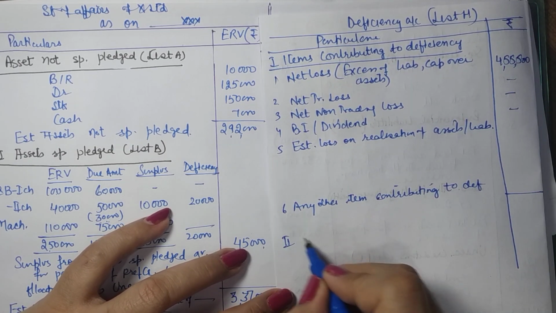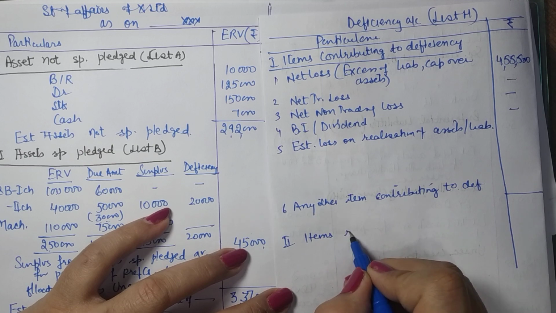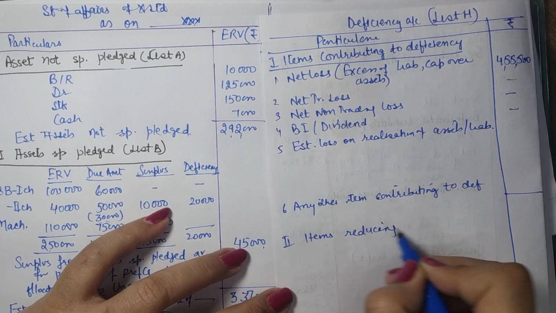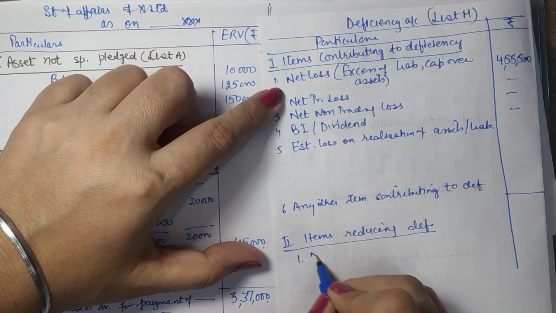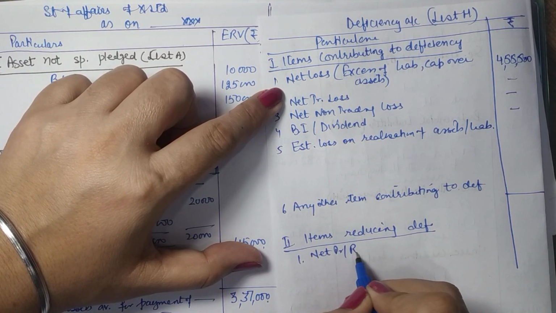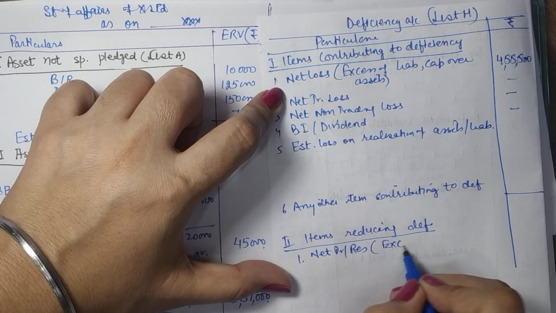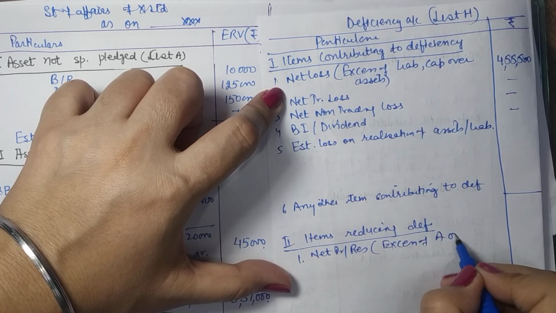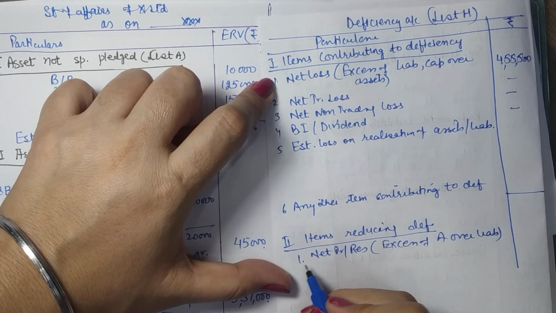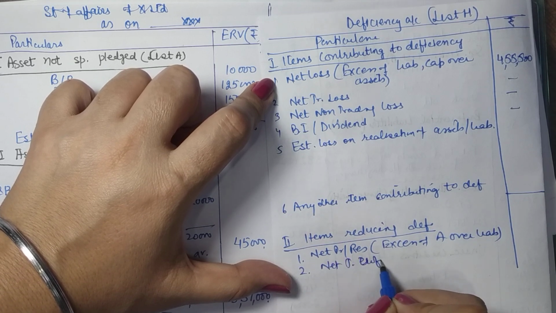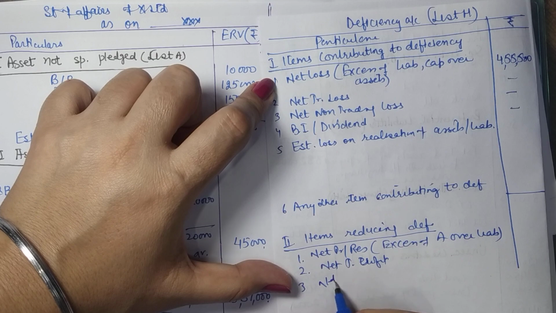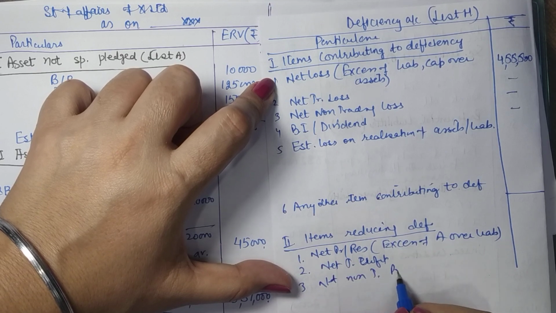Then the second set is for the items reducing deficiency. So this can be written the opposite of these. It is net loss, so herein we will be having net profit or reserves. That is excess of assets over liabilities. Then you will be having net trading profit, net non-trading profit.